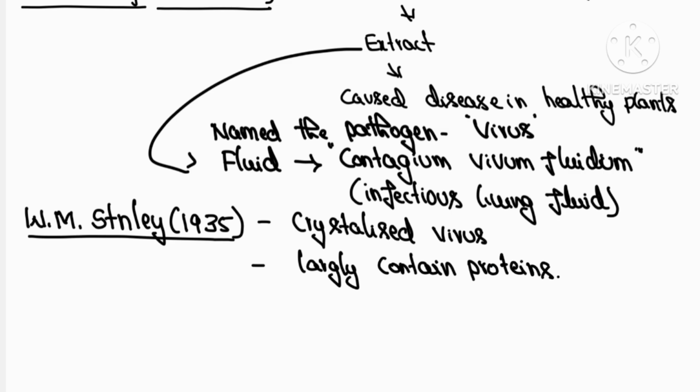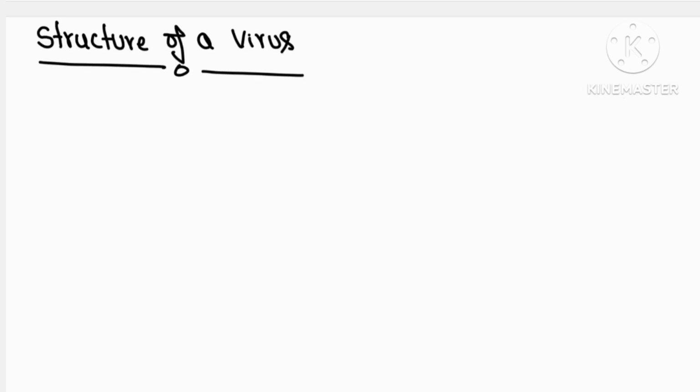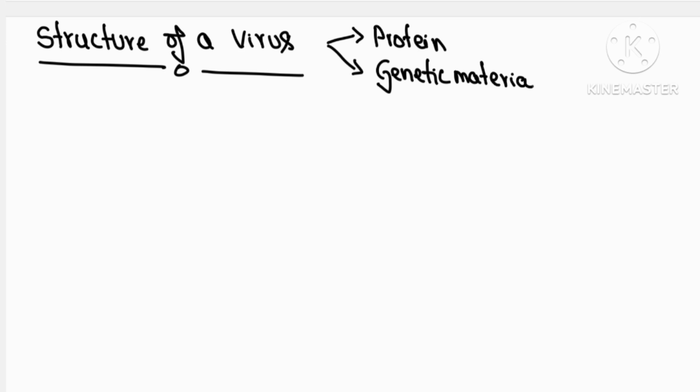Later, the structure of the virus was explained, and it is like this. A virus contains mainly protein and genetic material, and the genetic material may be either DNA or RNA. Remember, no virus has both DNA and RNA as its genetic material.